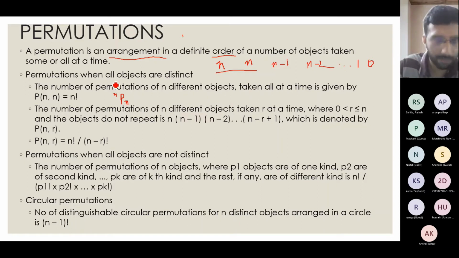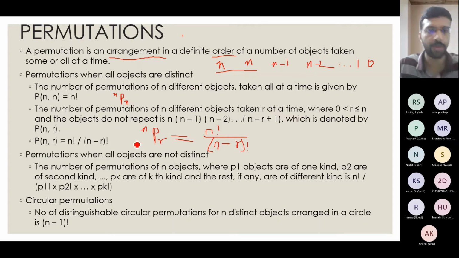In that case, the permutation will be written as P(n,r), and it will be n factorial by n minus r factorial. If you refer, it will be written as nPr is equal to n factorial by n minus r factorial. This way you will see it in most of the documentation.